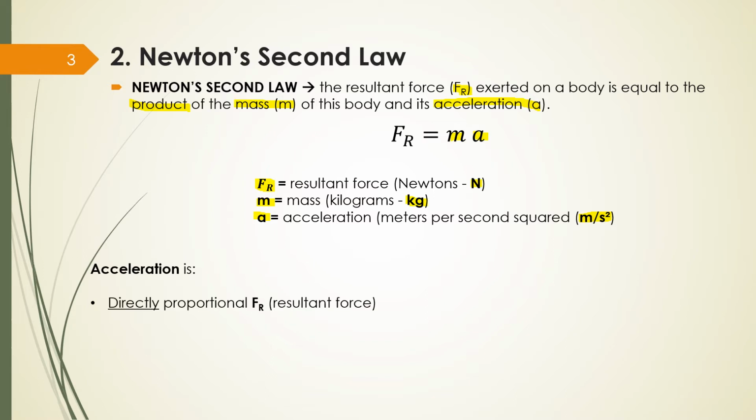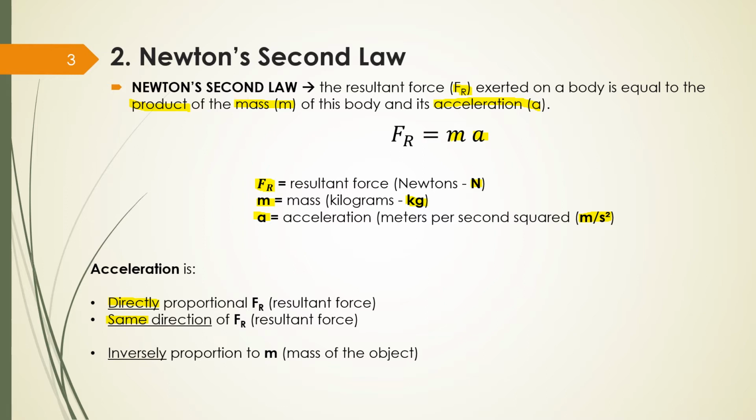So acceleration is directly proportional to resultant force. What does that mean? If I have more force, I'm going to accelerate more. So the more I increase the resultant force, the more acceleration I have. So they are directly proportional, and they are in the same direction. So if my force goes up, my acceleration also goes up. If it goes down, the acceleration also goes down, and so on.